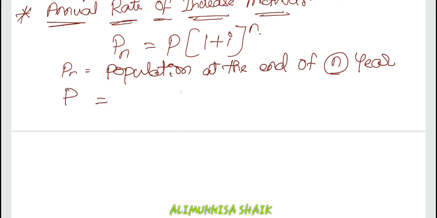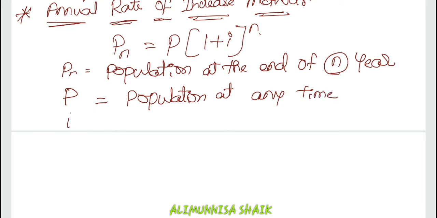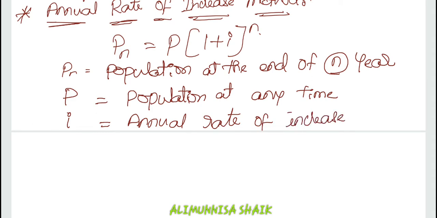P is the population at any time. And I is the annual rate of increase of population.